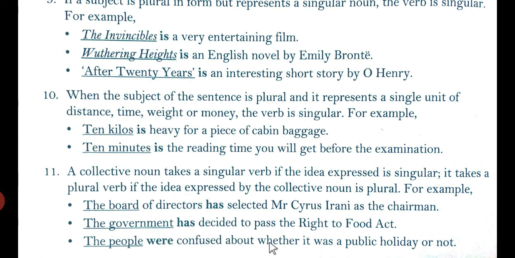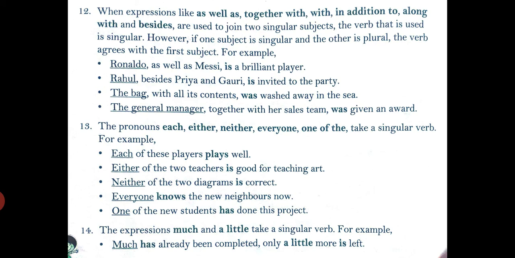The people were confused about what it was, whether it was a public holiday or not. Here the people refers to the number of persons who are present, so it is plural. The idea expressed in this sentence is plural, so it always takes a plural verb, that is, were. Was is a singular verb and were is a plural verb. Let's see some more examples.